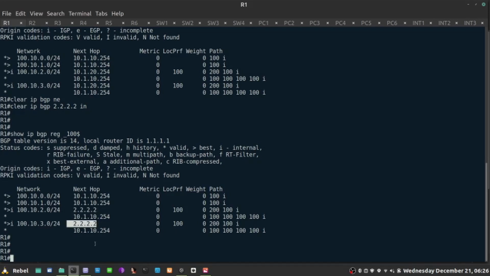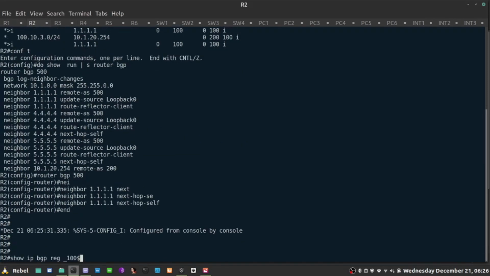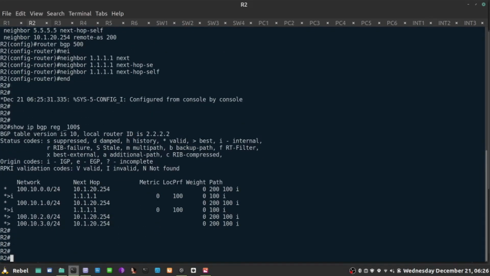So now the path is different. So if I, let's say, just go here to R2, and I'll repeat my command here for destinations 110.2, the next hop or the best path is going to be this. And routers in BGP only advertise the best path.